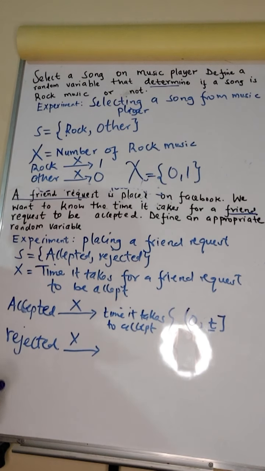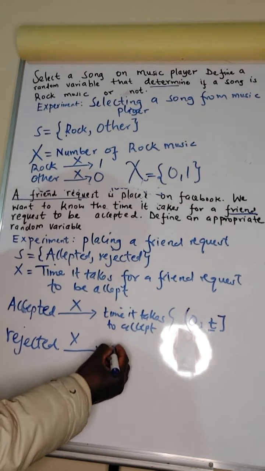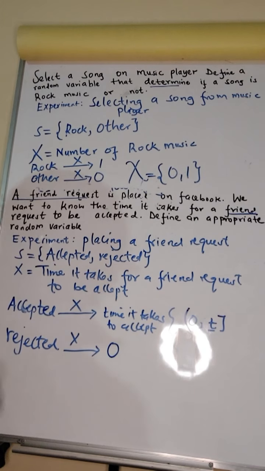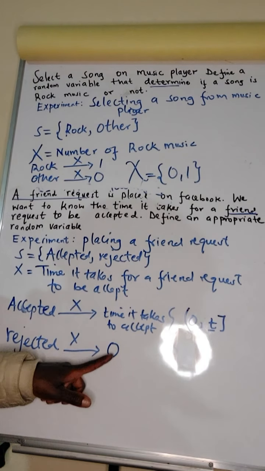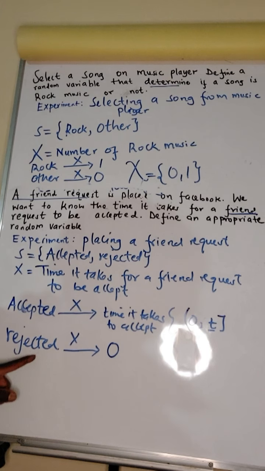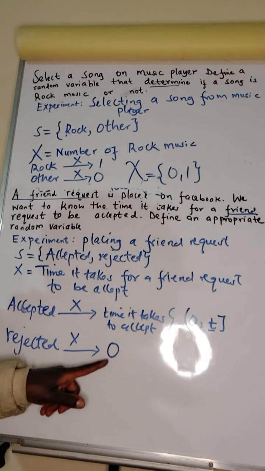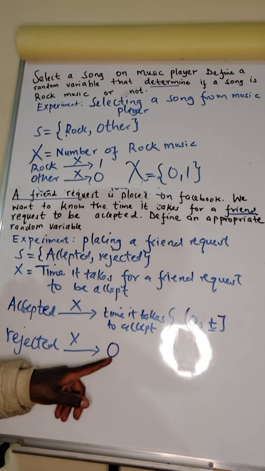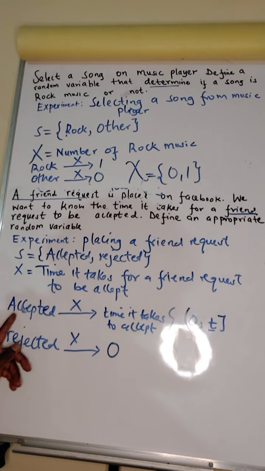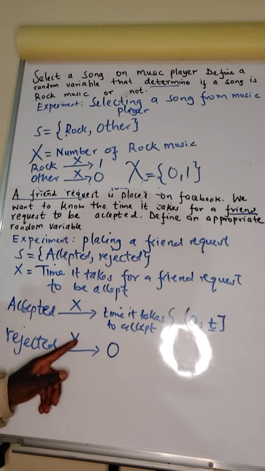Some people will be tempted to say, because it was rejected, it will give value 0. But if you write that it gives the value 0, it means you pressed the friend request and immediately at that moment it was accepted, because now it says the time for the friend request to be accepted was 0.